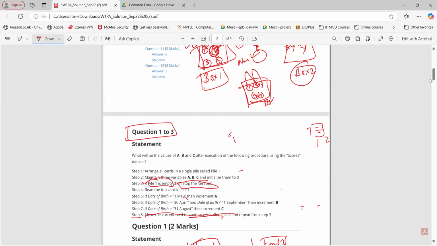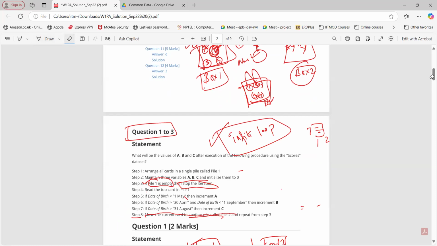That is what an infinite loop is in the case of a while loop. We'll discuss it in the upcoming weeks. I hope you understand why the check for pile 1 being empty is required.